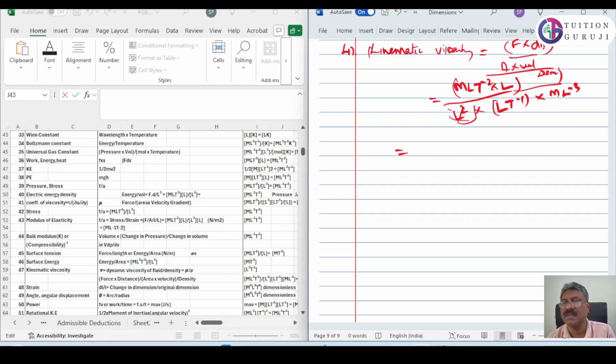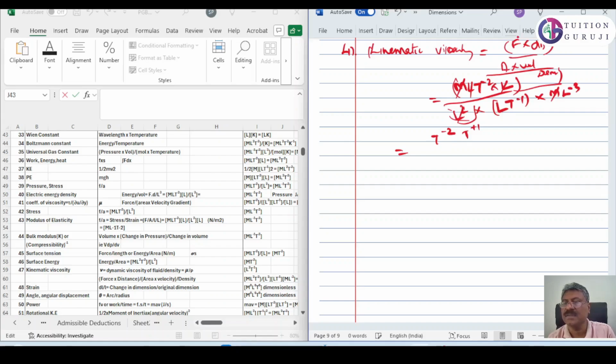This L square and this L will get cancelled. Again this M and M will cancel. So you will get T raised to minus 2. Then this T raised to minus 1 goes up, and you will get T raised to plus 1.